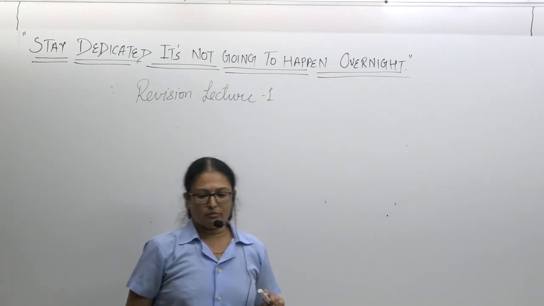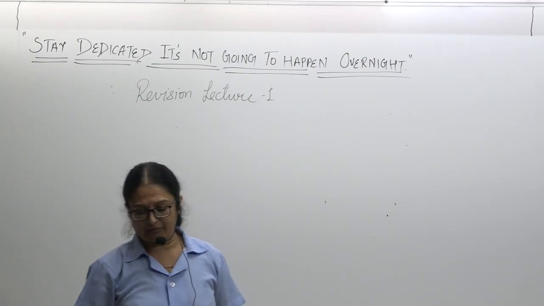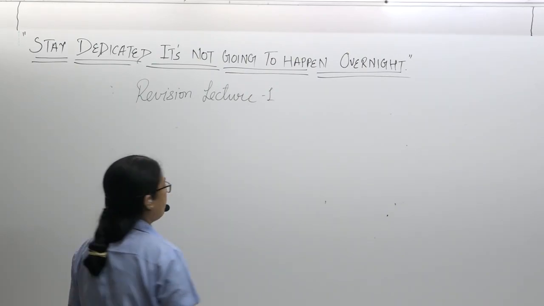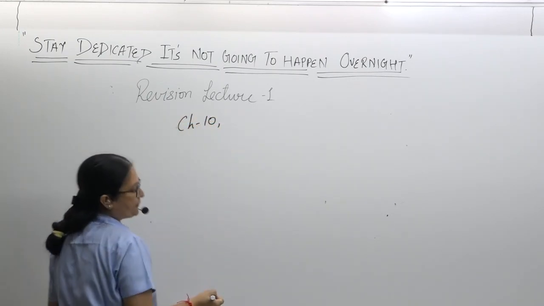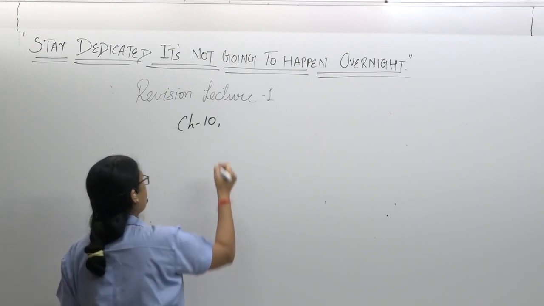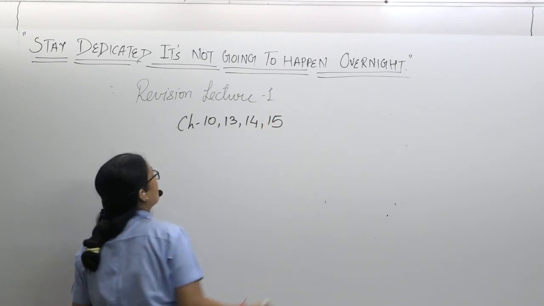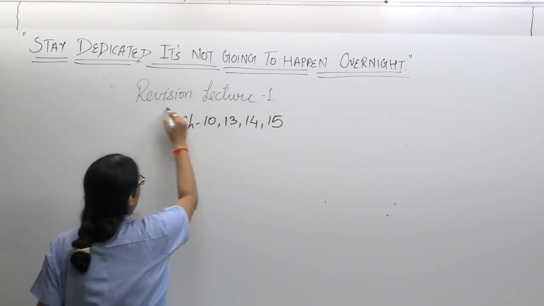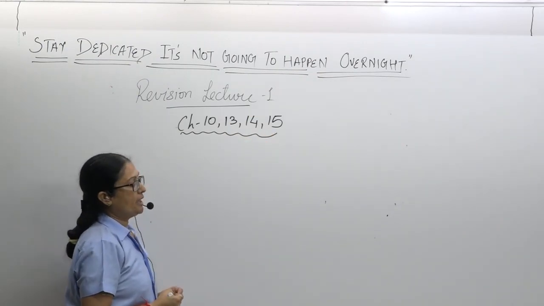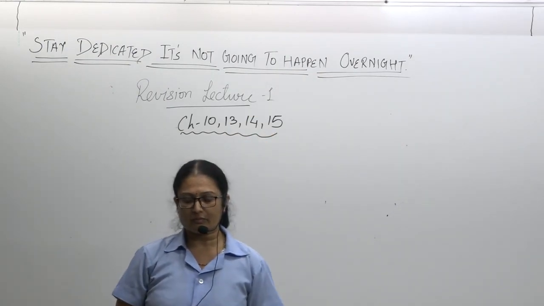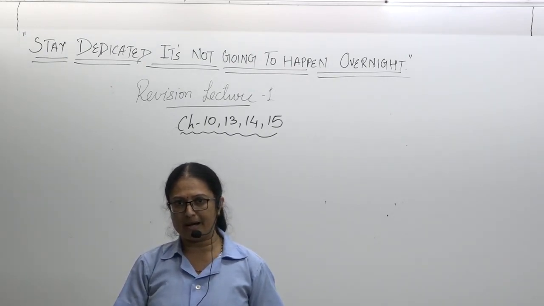Keep your book and pencil with you, and be ready for the revision. This is revision lecture number 1 and we are doing revision for chapter numbers 10, 13, 14, 15. Okay, 30% is the weightage out of 50 marks.